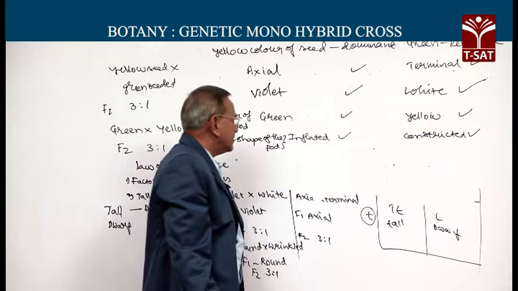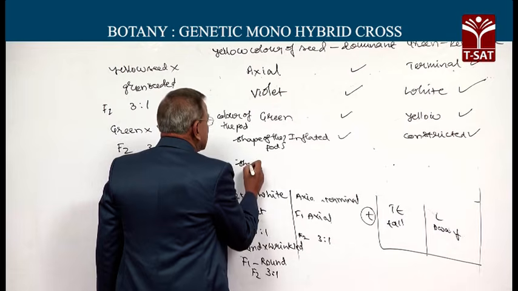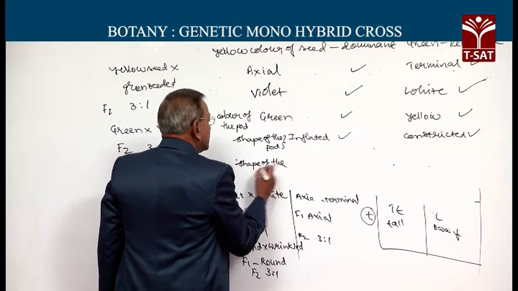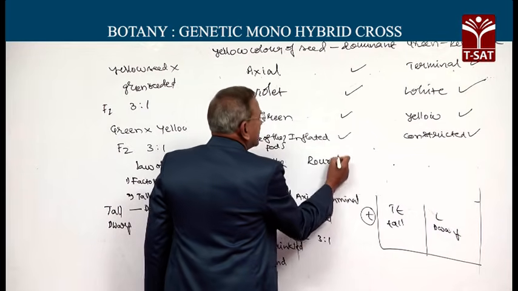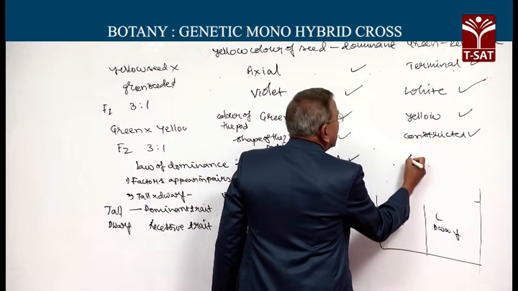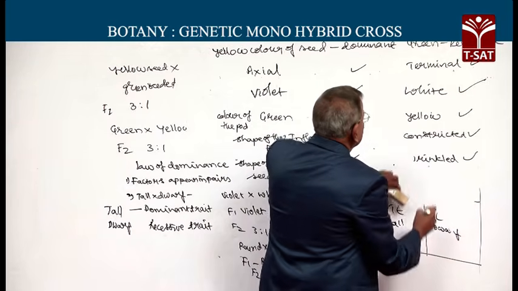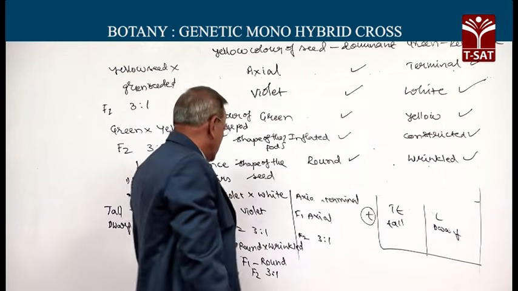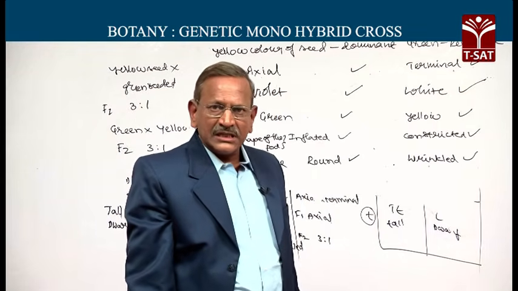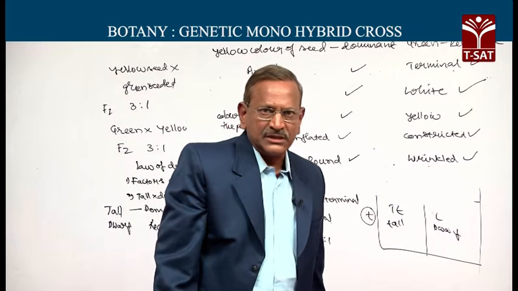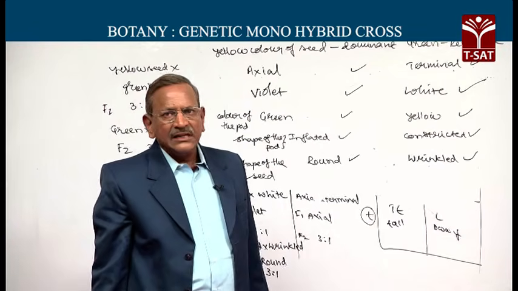Constricted condition is recessive, whereas inflated condition is dominant. With regard to shape of the seed, round shape is dominant over wrinkled shape. So, with all 7 contrasting traits, Mendel came to similar conclusions, indicating that the law of dominance is working in each and every case.